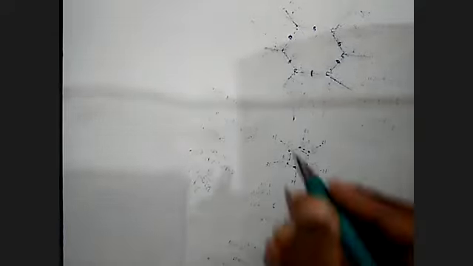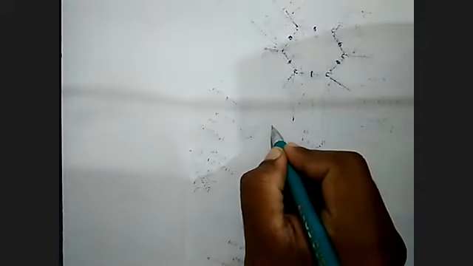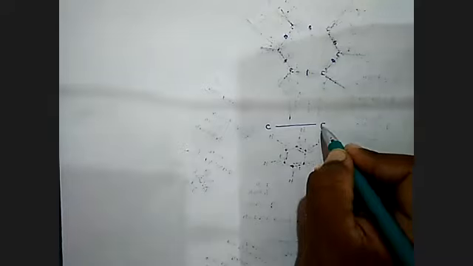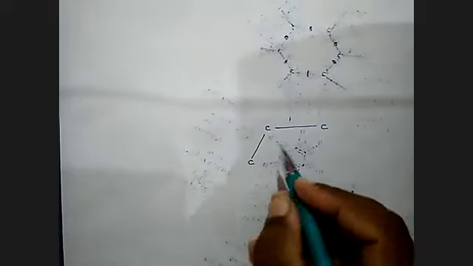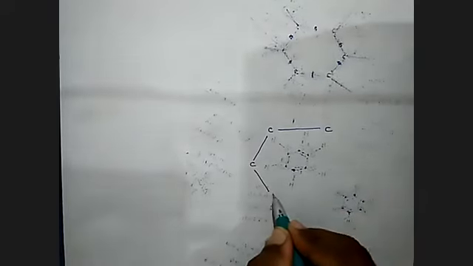Again, I would like to show you the structure of benzene. This is the basics of organic chemistry, right? The structure of benzene can be written like this. I'm keeping carbon 1 here, carbon 2, and here is carbon 3, carbon 4, carbon 5, and carbon 6.